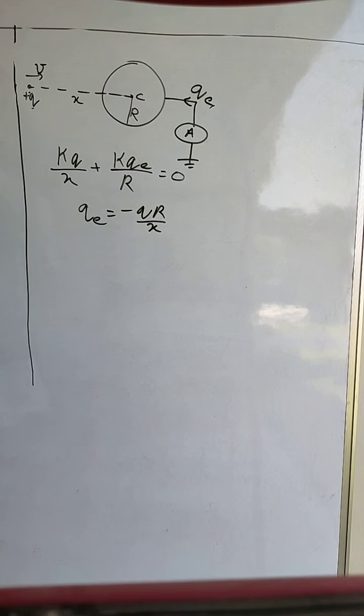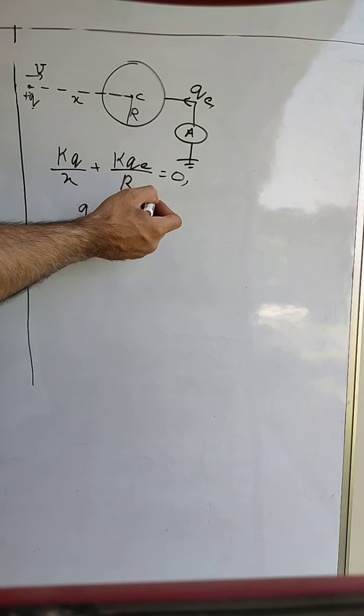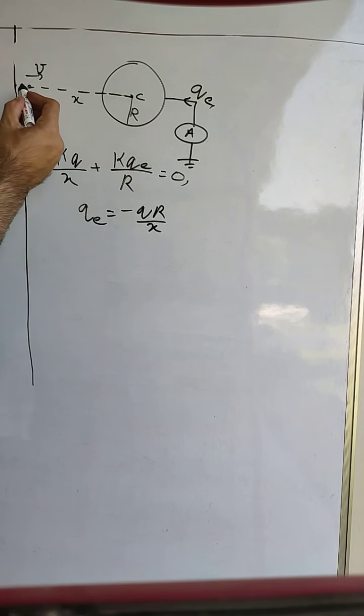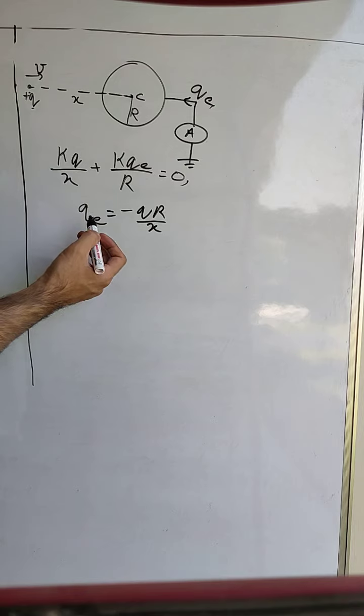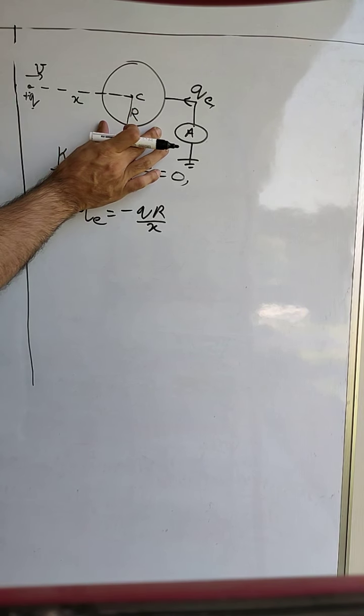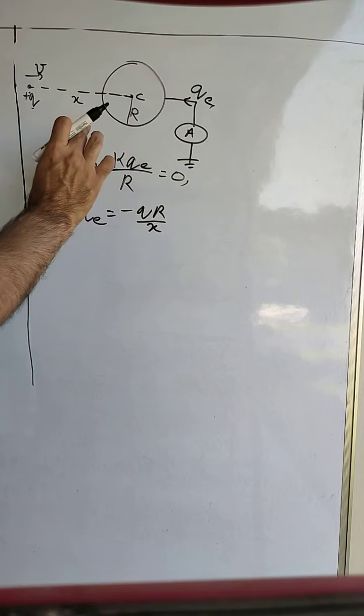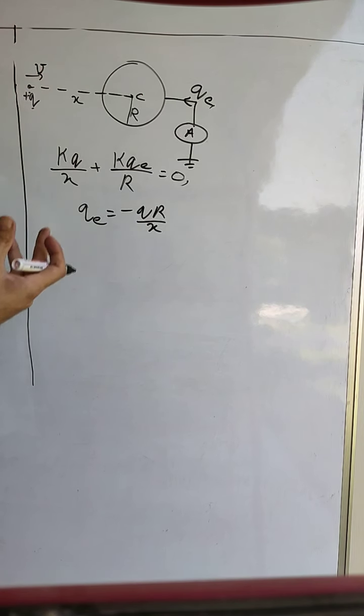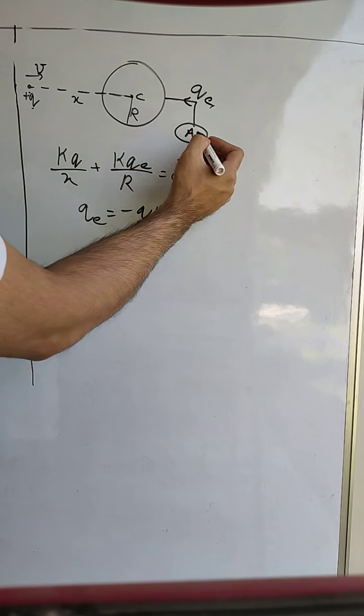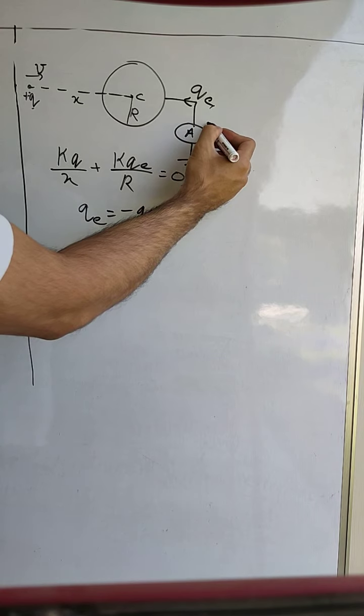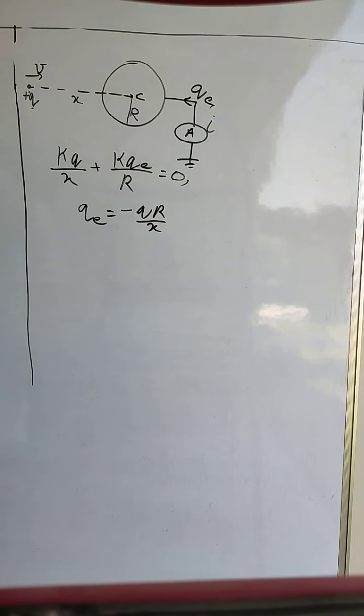Now since q is moving with a velocity v and x is decreasing, the charge on the ball must continuously increase to make the potential equal to 0. I'll repeat it again. As q is moving towards the sphere, the potential will continue to increase, and earth has to supply more charge to the sphere to make the potential on the spherical ball equal to 0. That means when more charge is flowing, there will be some current flowing through this conductor. Let us say this current is equal to I.